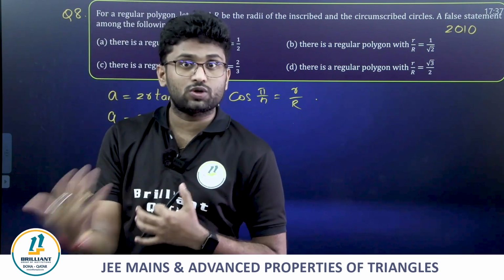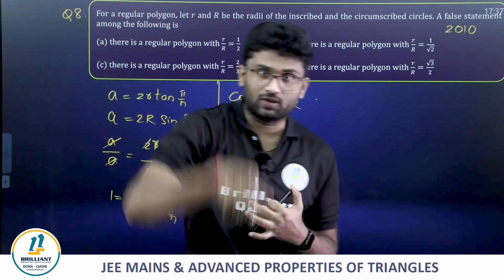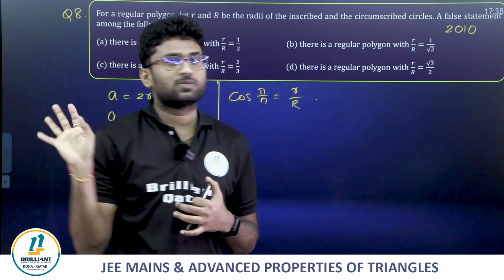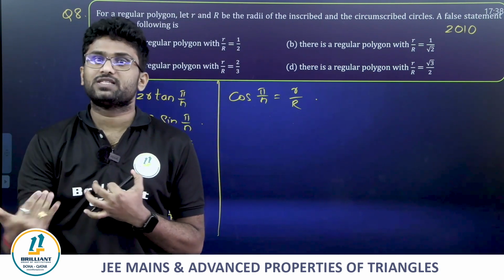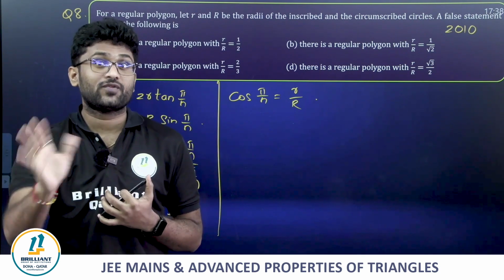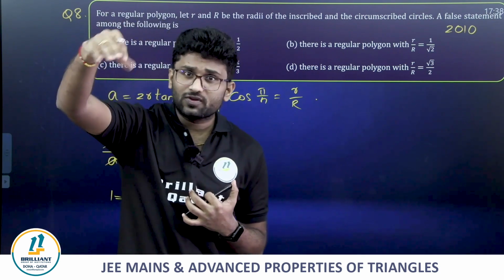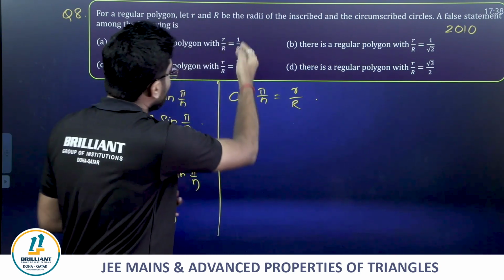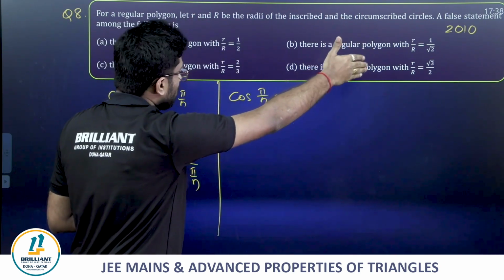So n can be 1 or 2 or 3 or 4 or 5 and so on. Very simple, friends. If n is 1, cos pi; n is 2, pi by 2; n is 3, pi by 3, pi by 4, pi by 5 we get. All values we know, right? Pi by 6, pi by 4, pi by 3, all values will be either 1 by 2 or 1 by root 2 or root 3 by 2.